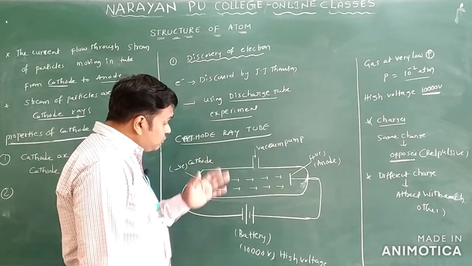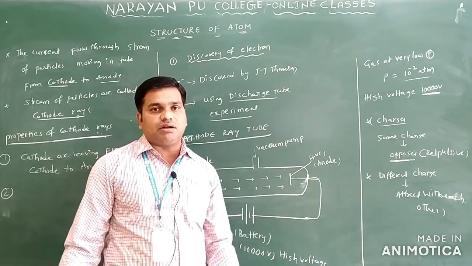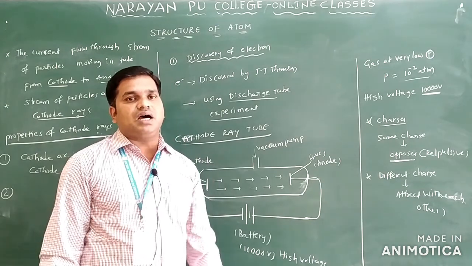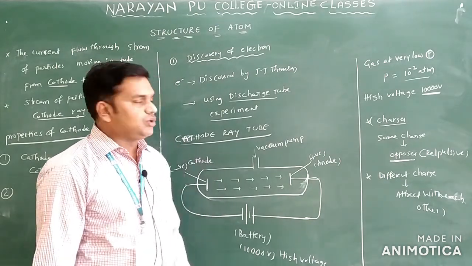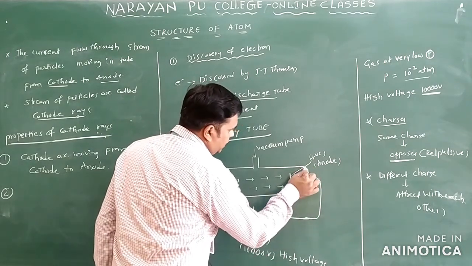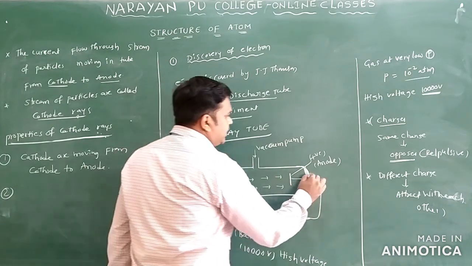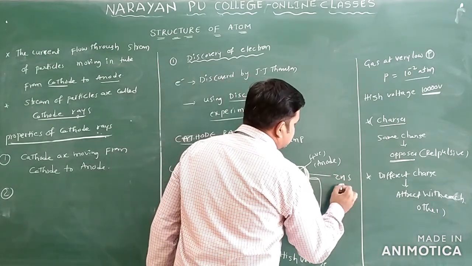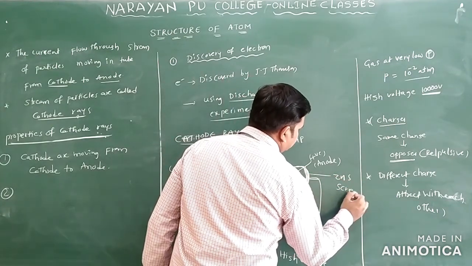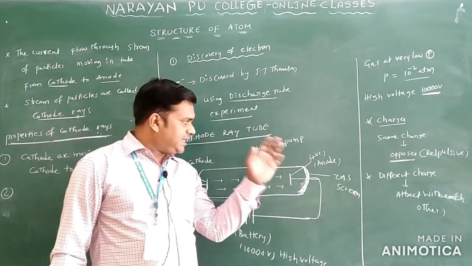Now, cathode rays are generally not visible. If you want to see the cathode rays like this, it is not visible. How can you identify the cathode rays? In this discharge tube, we take a zinc sulfide screen and place it at the anode portion.